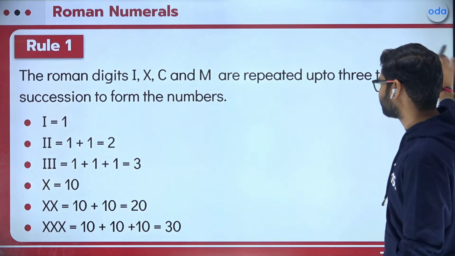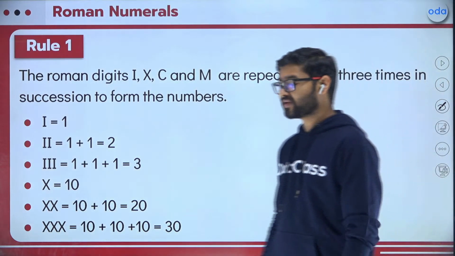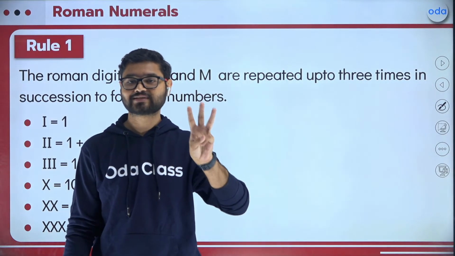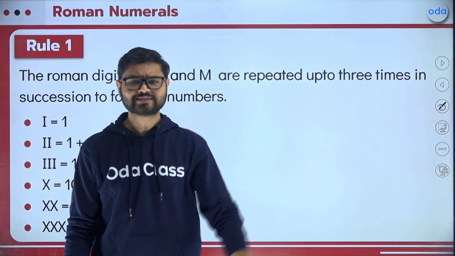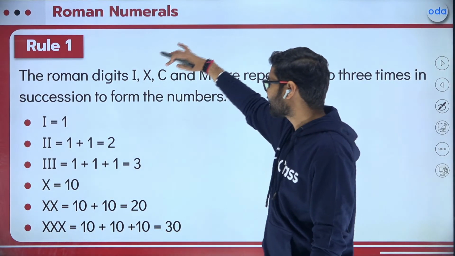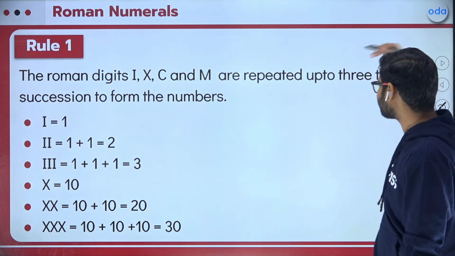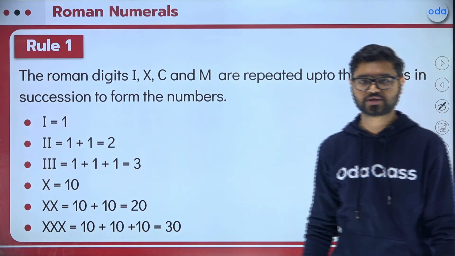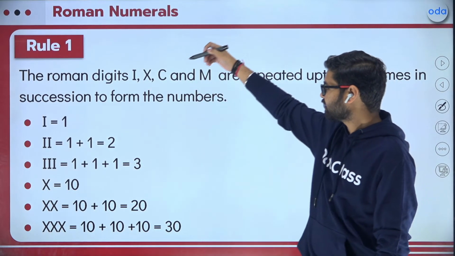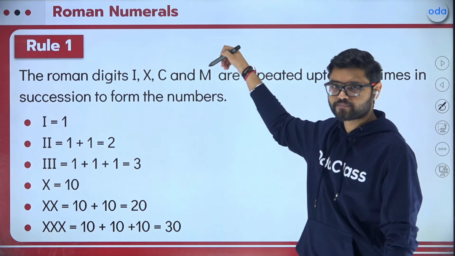Rule number 1. I will be teaching you 3 rules. This is the first rule. Very easy to learn, very easy to remember. The Roman digits I, X, C, and M are repeated up to 3 times in succession to form the number. Look at the symbols I, X, C, M.